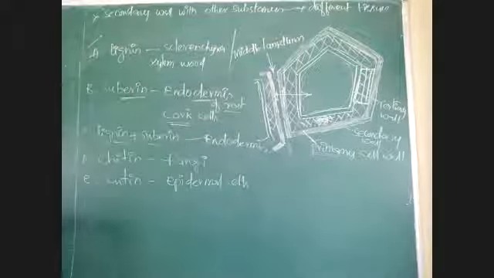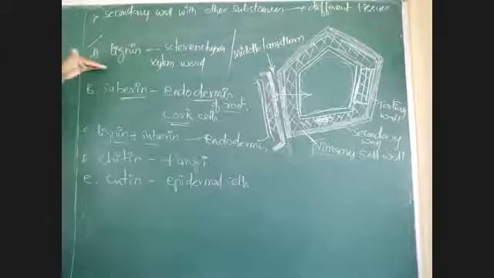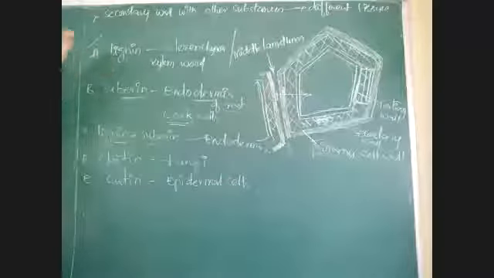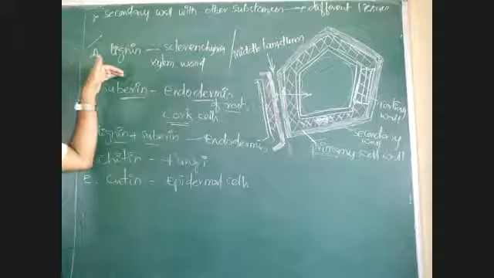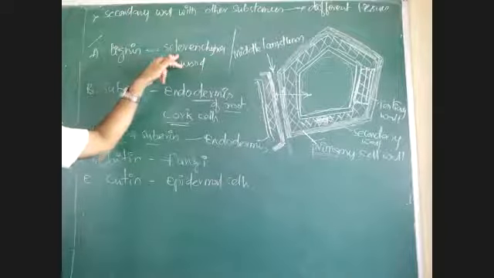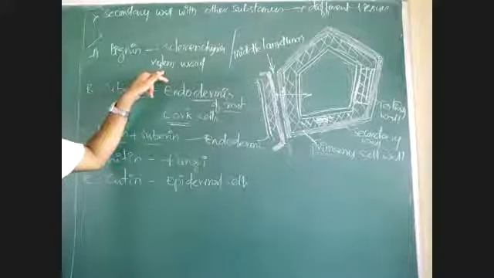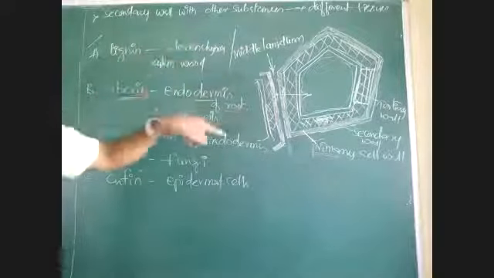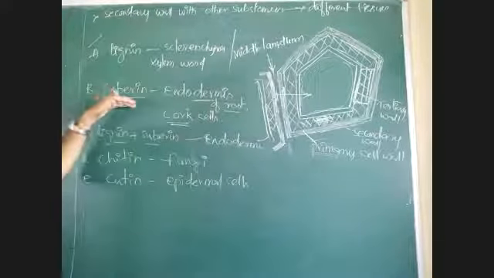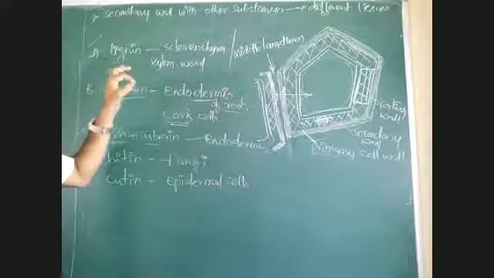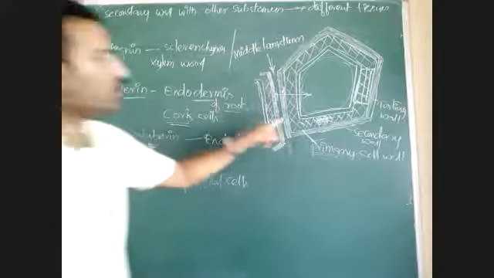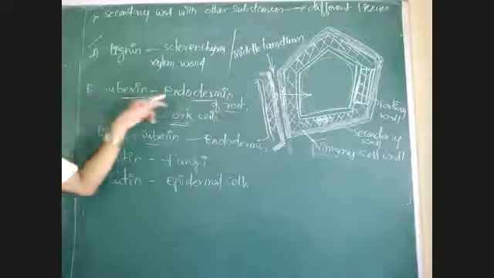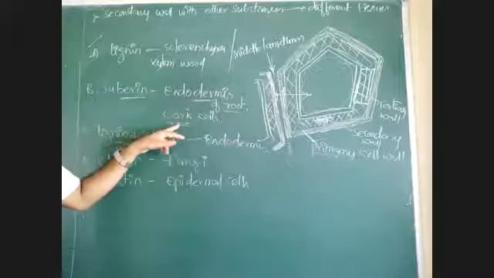Okay. Here when a cell is lignified, lignified means in secondary cell wall there is presence of lignin. That cells are called as lignified cells. That lignified cells may be sclerenchyma cells or xylem elements or wood. When the secondary cell wall of a cell is suberized, suberized means suberin is a chemical substance that is deposited in secondary cell wall. That cells are suberized cells, examples are endodermis and cork cells.